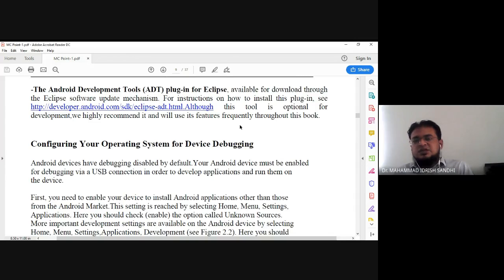We are using this older package only, and you can install it anywhere, whether it is your laptop or PC. If you have a small amount of RAM, it will still work. But if you are using Android Studio, that requires much more memory or RAM to function smoothly. It will install, but it requires speed. If you install it with a small amount of memory, then your PC or laptop will hang and the process will be very slow.